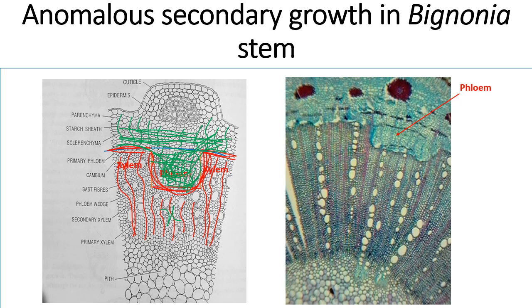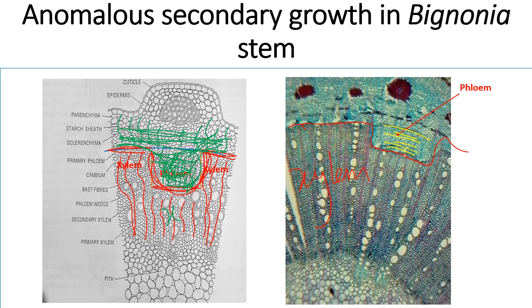And here you can see in actual specimen that this is cambium. This black line you can differentiate. And this whole zone is xylem. But here you can note that there is a patch of phloem within the place of xylem.